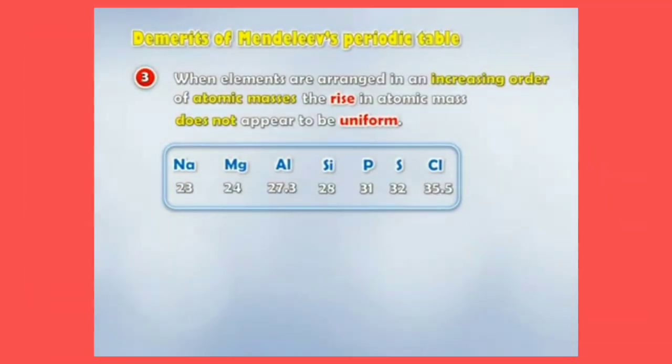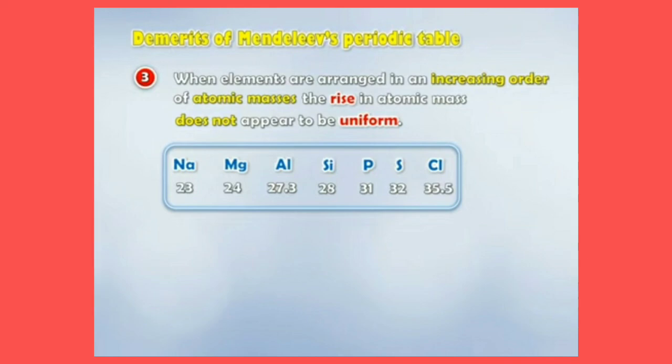The third demerit is that when elements are arranged in increasing order of atomic masses, the rise in the atomic mass does not appear to be uniform. Now what does this sentence describe, children? Look here, elements are arranged in increasing order of their atomic masses, right? Sodium has 23, magnesium has 24, aluminium 27.3, silicon 28, phosphorus 31, sulfur 32 and chlorine 35.5.